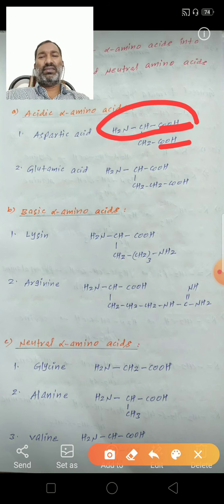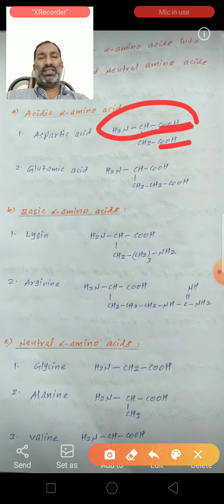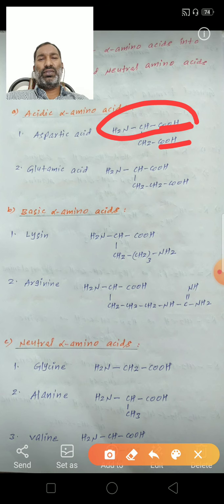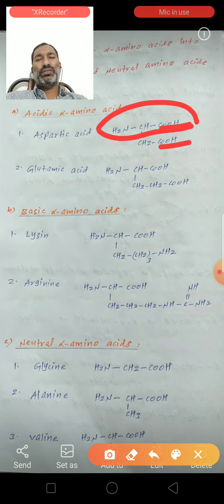glutamic acid. See the structure of glutamic acid: NH2-CH(COOH)-CH2-CH2-COOH. So this CH2CH2COOH is attached to the alpha carbon.